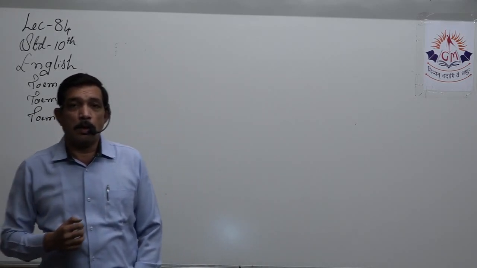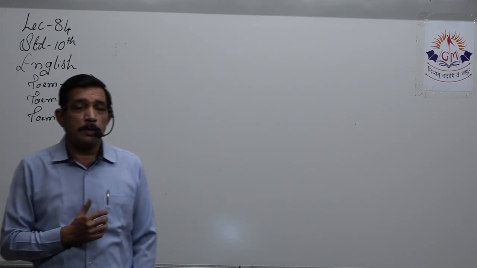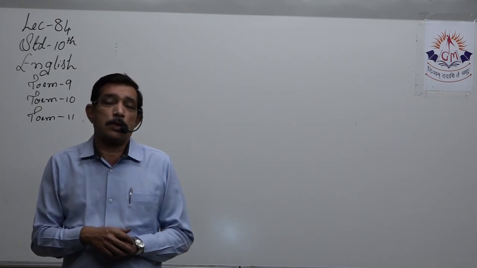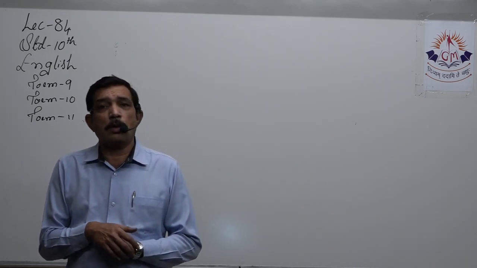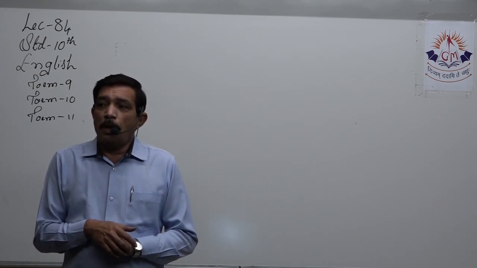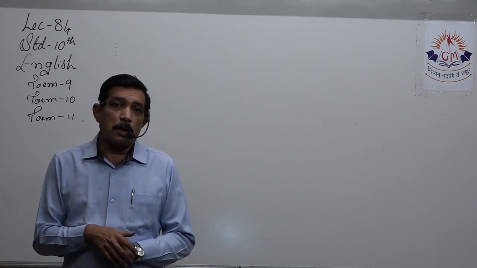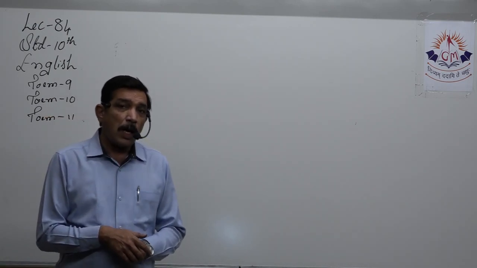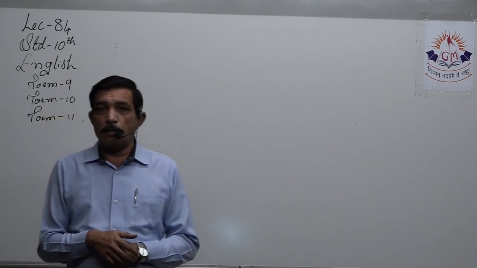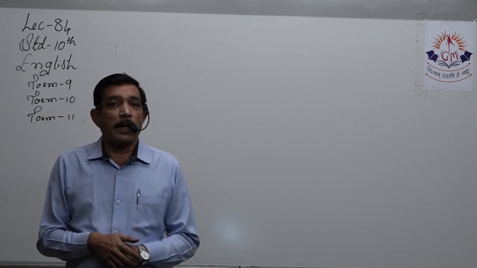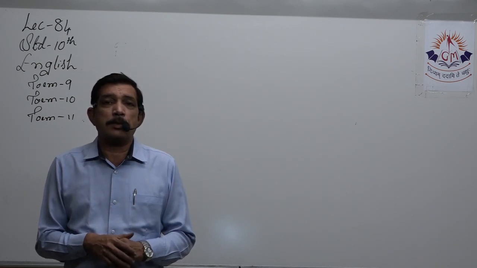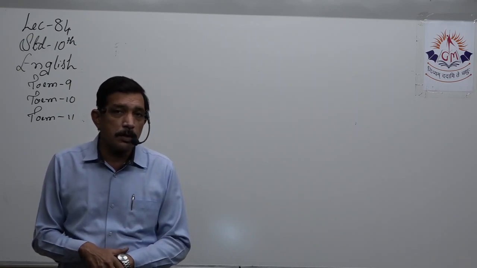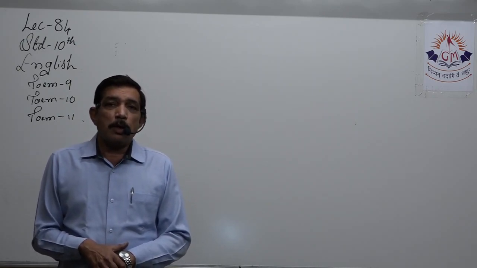Students, from today we are going to start with a new poem, that is poem number 9, plus as you can see on the screen poem number 10 also and poem number 11 also. We are going to learn all the three poems together today, one by one. But the thing to be kept in mind is poem number 9, that is Fog, and poem number 11, that is for N. Gregory, have been reduced from the syllabus. Those two poems have been cut from the syllabus. In the syllabus, there is only poem number 10.